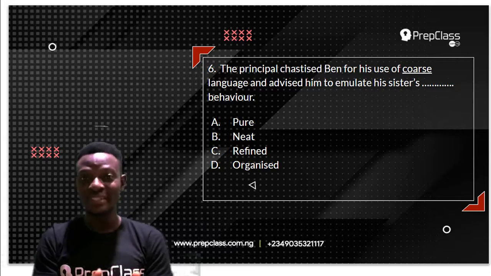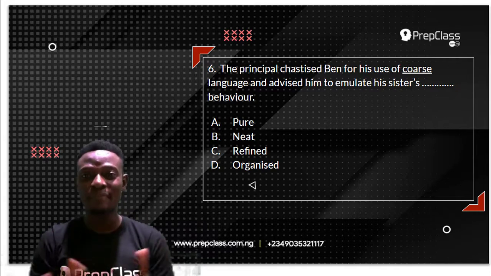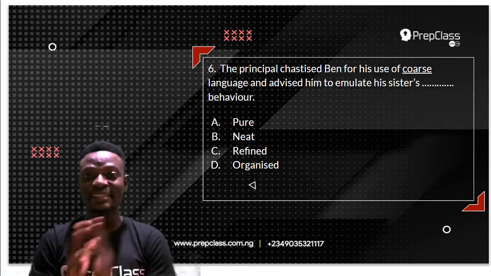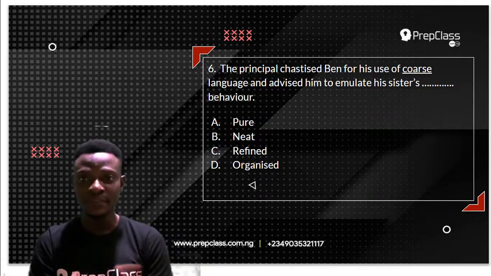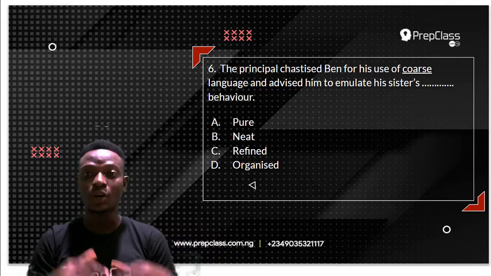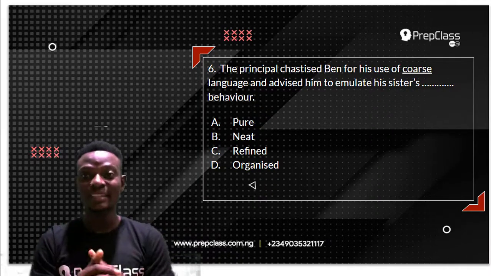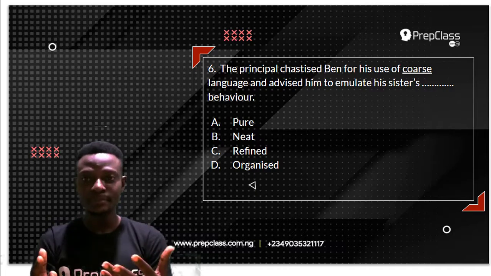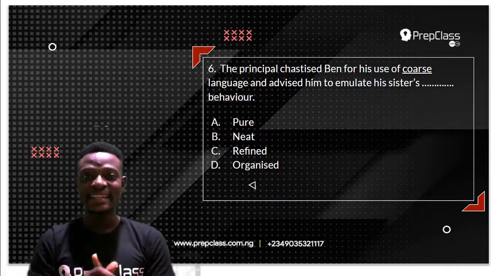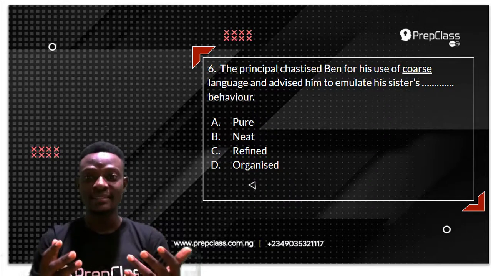So, question 6 reads: The principal chastised Ben for his use of coarse language and advised him to emulate his sister's behavior. Remember, we have to select the word that has the opposite meaning to the underlined word. The underlined word in this sentence is coarse. Now, the options we have are pure, neat, refined, and organized.